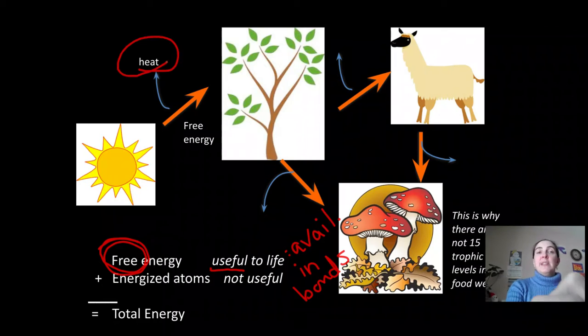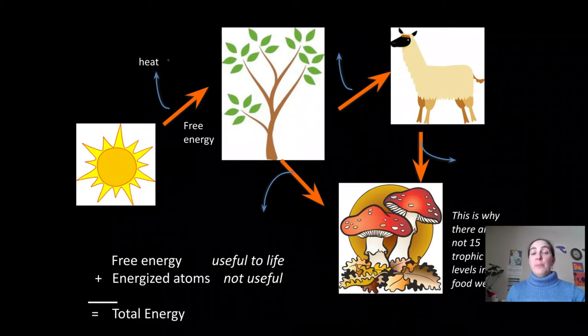And that's what's listed in this diagram as heat. So all the way through here, energy is lost as heat. And like we talked about in ecology, that's why there can't be 15 trophic levels going up an energy pyramid. Most energy pyramids end after 4 or 5 links in the chain, because there's simply not enough free energy or usable energy to support more trophic levels.